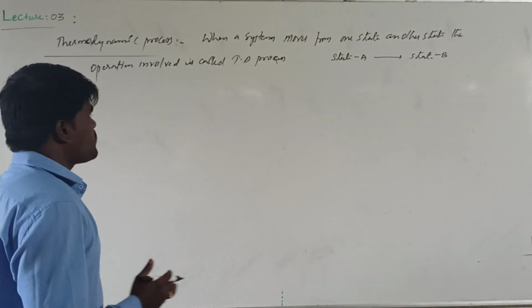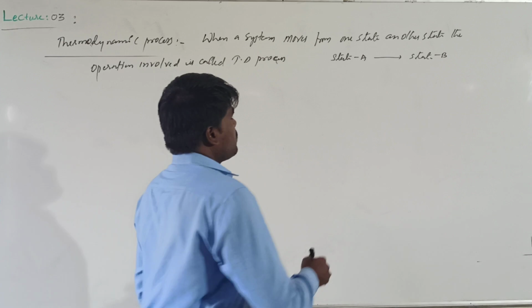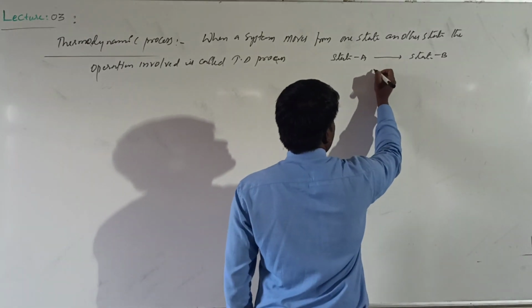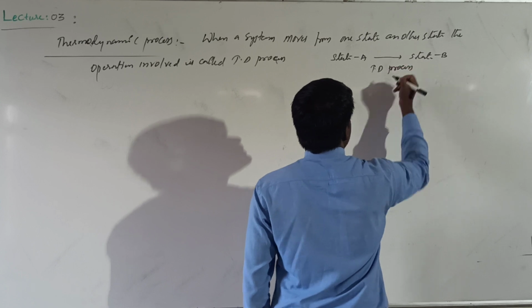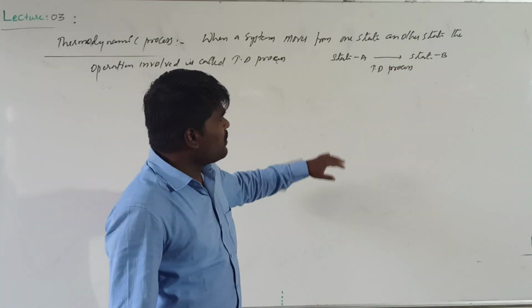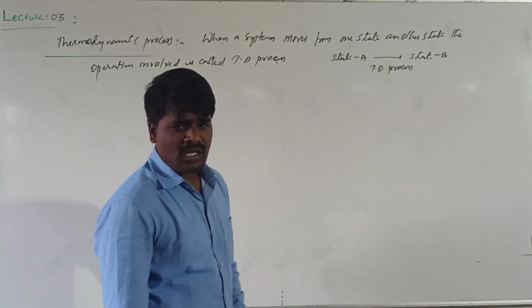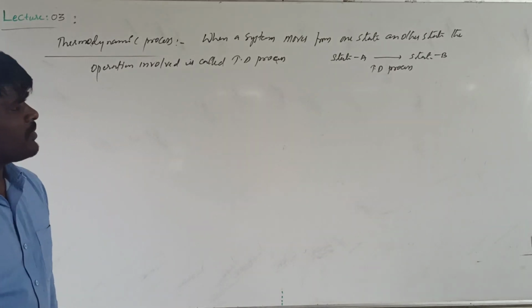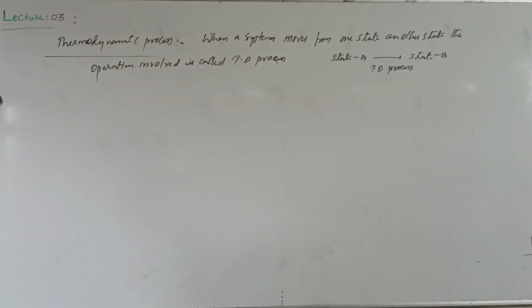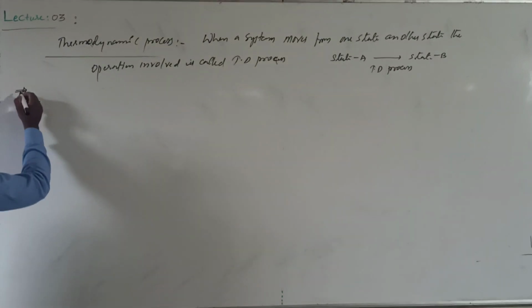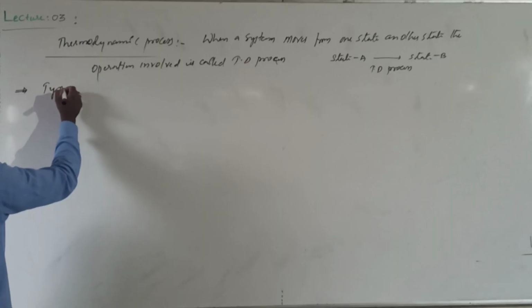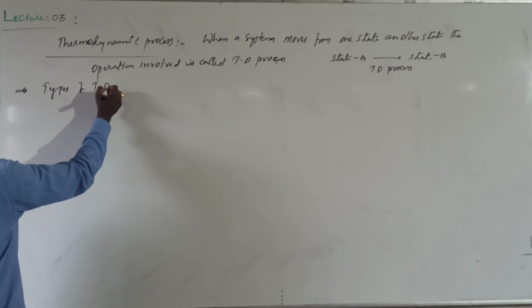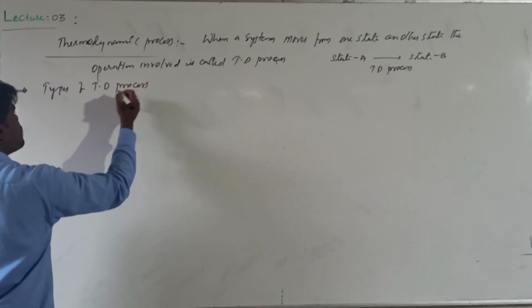And there are different types of thermodynamic process. The operation made to change the state of the system is called a thermodynamic process. There are different types of thermodynamic process. We will see the types of thermodynamic process. Hope it is clear what is meant by the process.